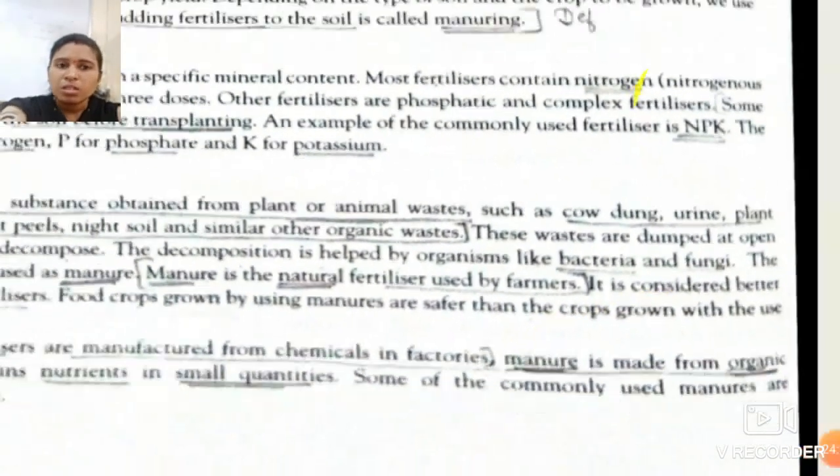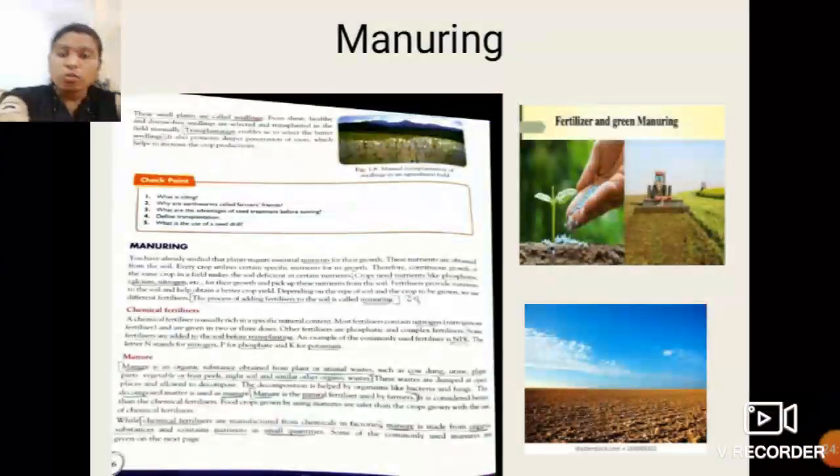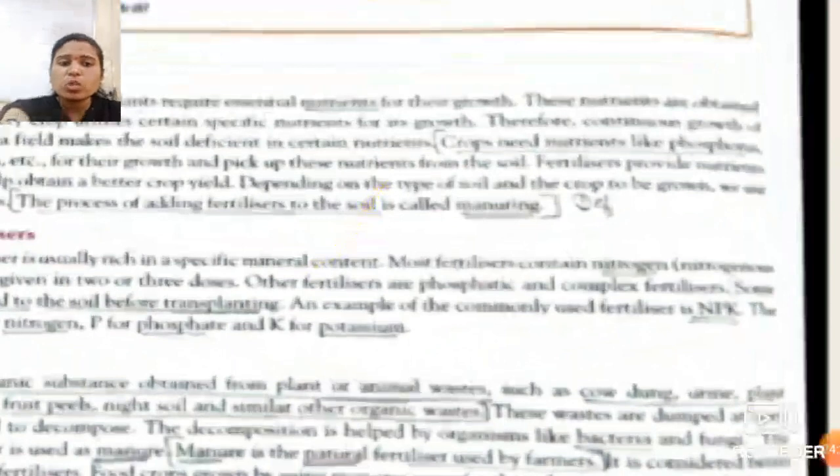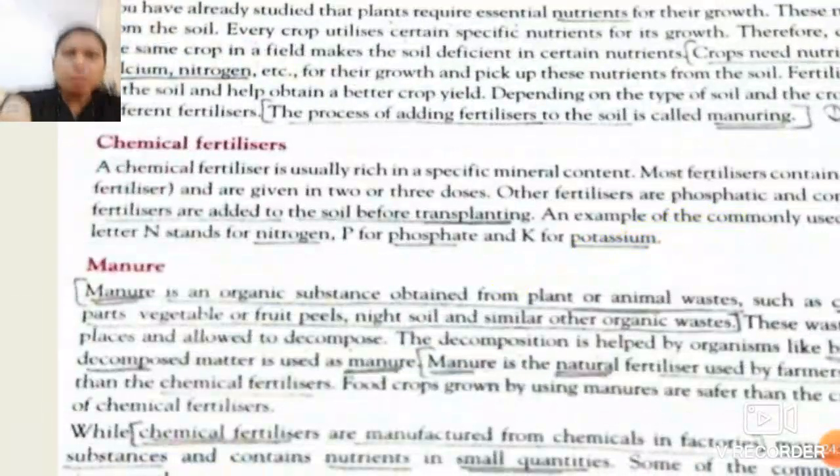Okay students, got it? What is manure, what is chemical fertilizer, and what do you mean by manure? So you have to underline this line that I have underlined over here, so you get proper notes of this. Manure is an organic substance obtained from plant waste.